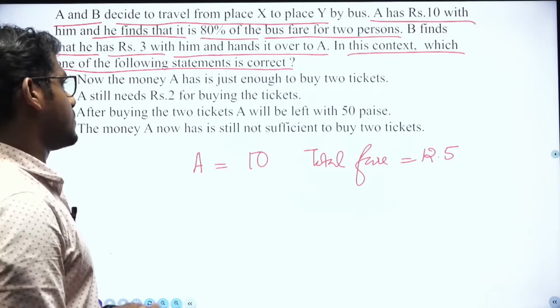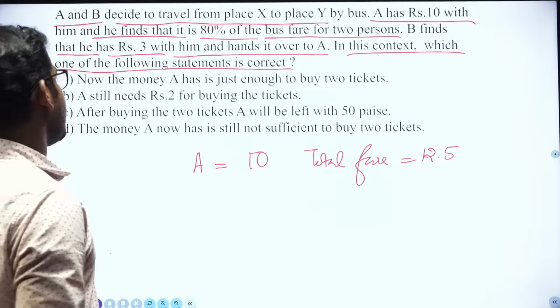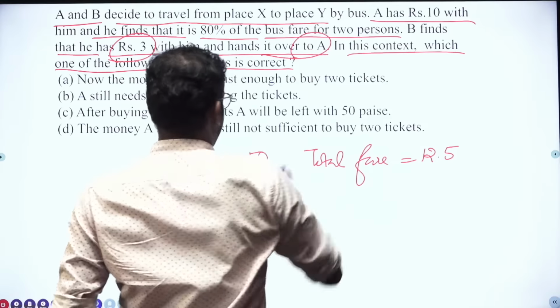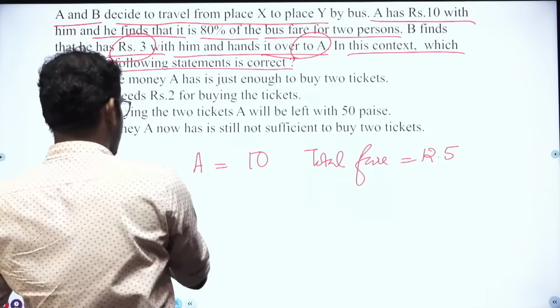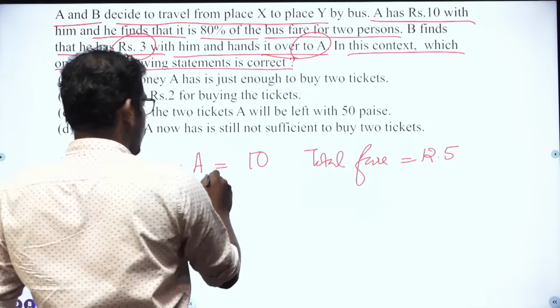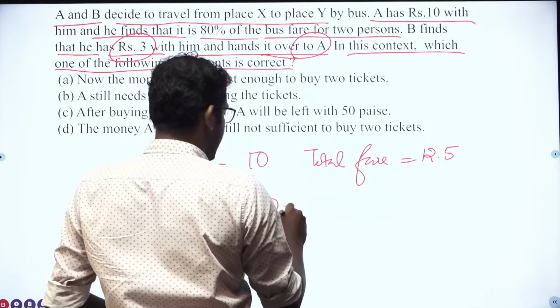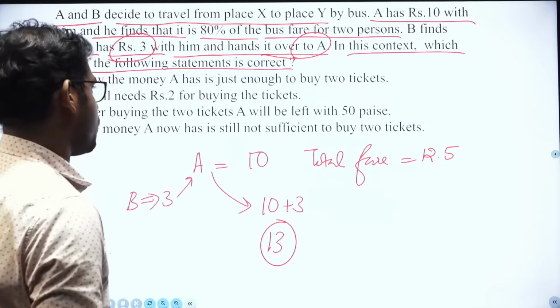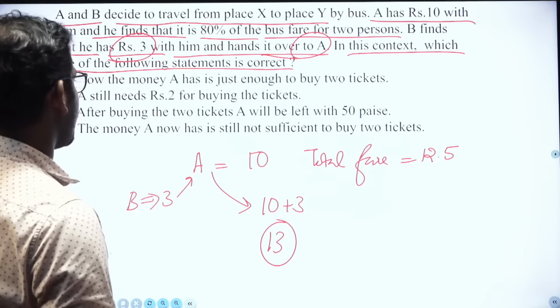A has 10 rupees. B finds that he has 3 rupees with him and hands it over to A. B gives 3 rupees to A. Now A's total money is 10 plus 3, that is 13 rupees. What does he need? He needs 12.5 rupees. In this context, which one of the following statements is correct?